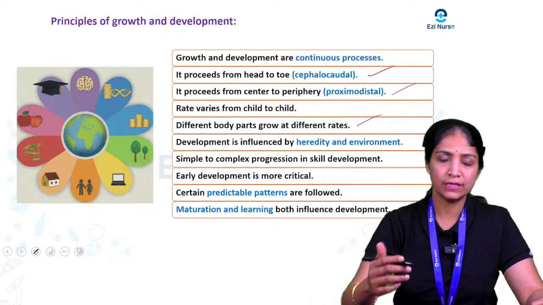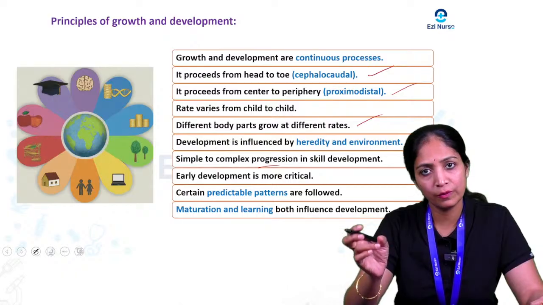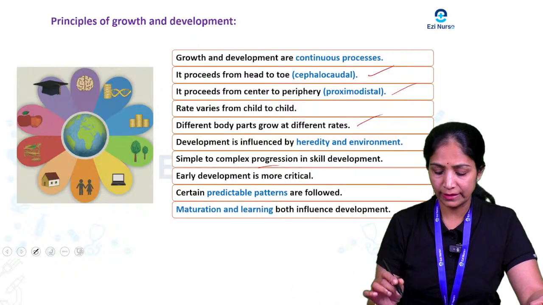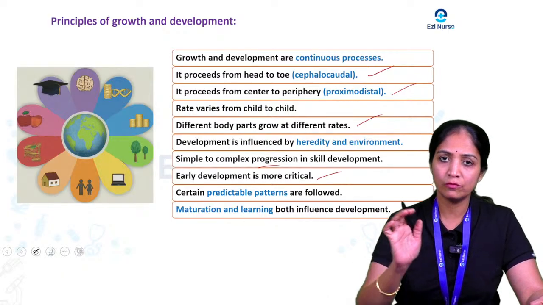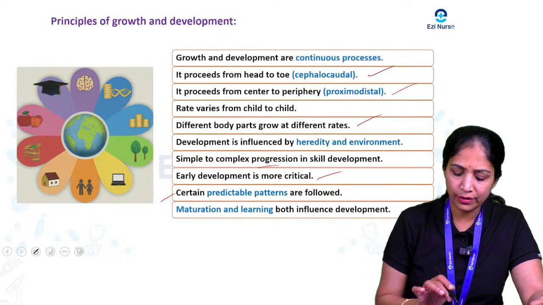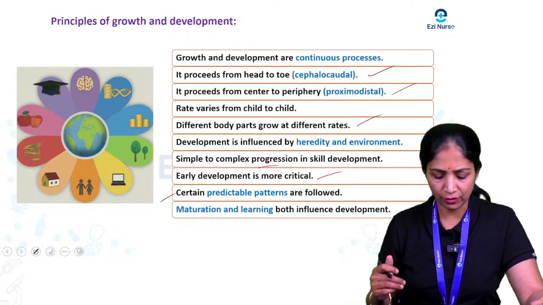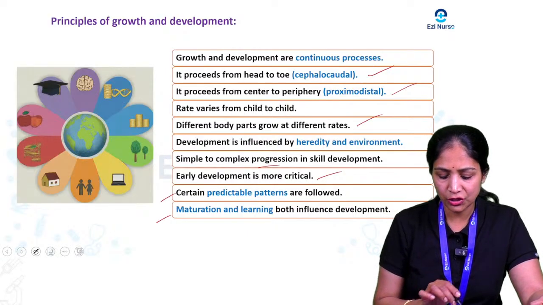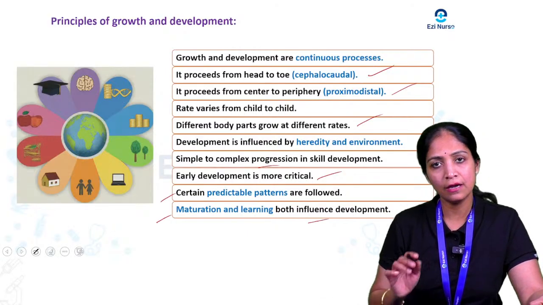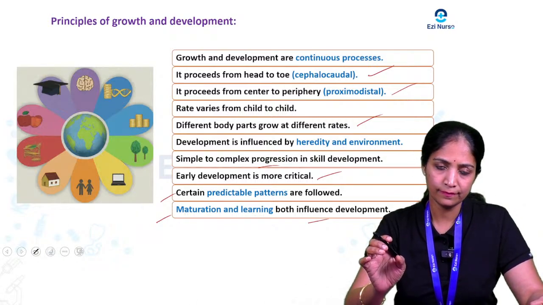Then one more principle is progression from simple to complex, like skill development. Then early development is more crucial, which is the critical stage we are going to see. And one more principle is that certain predictable patterns are followed, so that we are able to predict what will be next. Then maturation and learning both influence development. So these are the principles of growth and development.